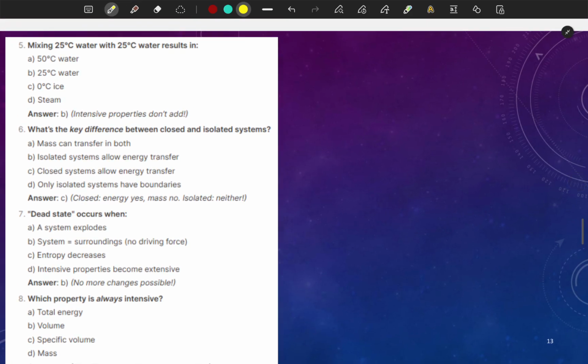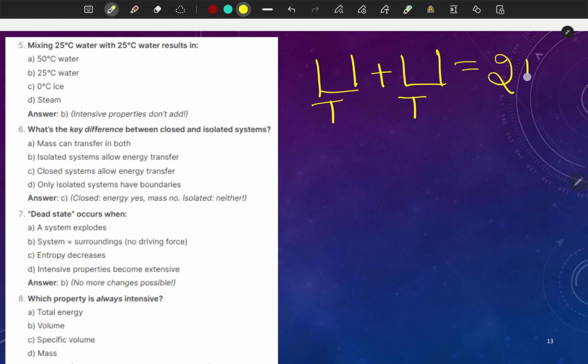Question number 5: mixing 25 degree Celsius water with 25 degree Celsius water results in. Some people may have a doubt: I have 25 degrees Celsius water and added another 25, so here temperature is T, here temperature is T, so the temperature becomes 2T? This is not correct, because temperature is an intensive property, it doesn't add up.